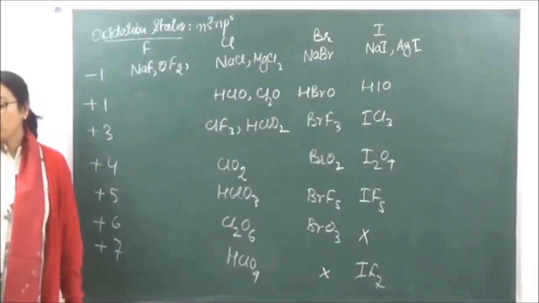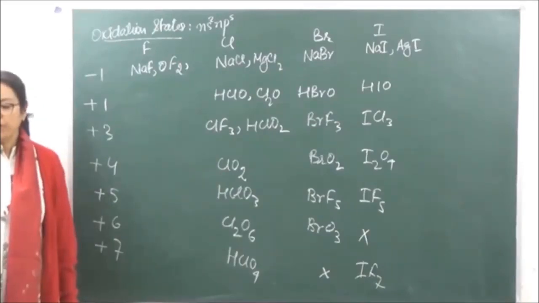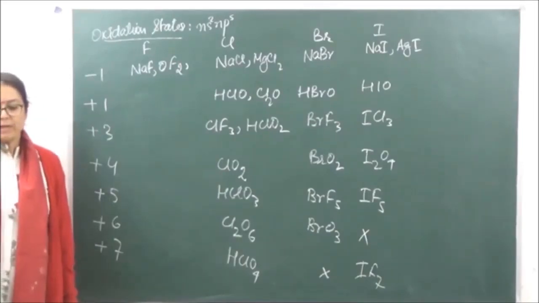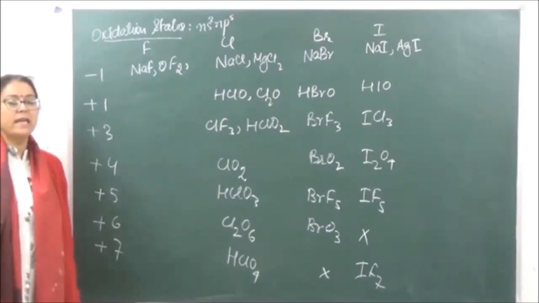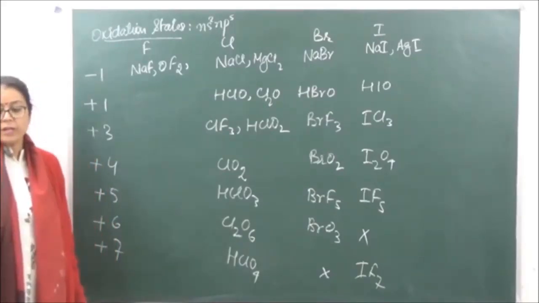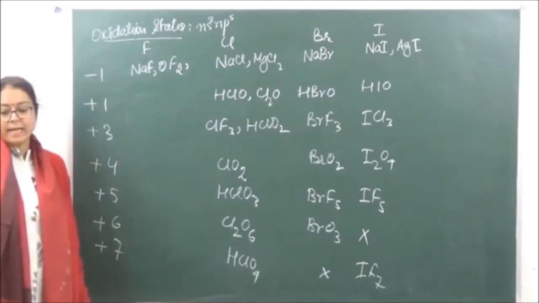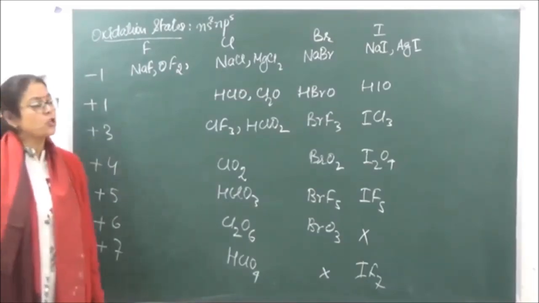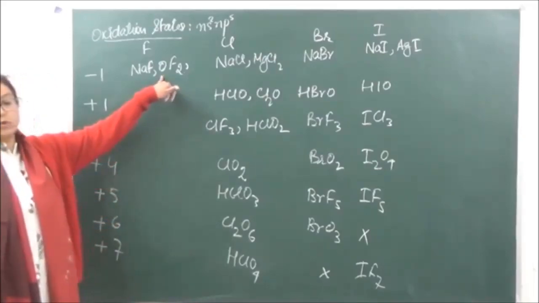Right? So these are the oxidation states which halogens are going to show. Now when we are talking of fluorine, fluorine does not have any empty d orbitals, we know. Therefore, it is not going to have any excited state in which it can extend its octet. So it does not show any higher oxidation states than -1. You can see over here it is showing only -1.